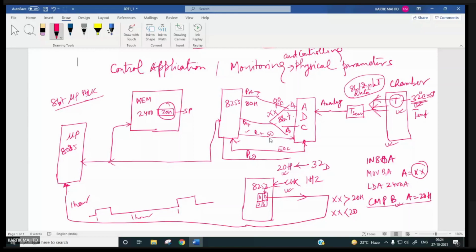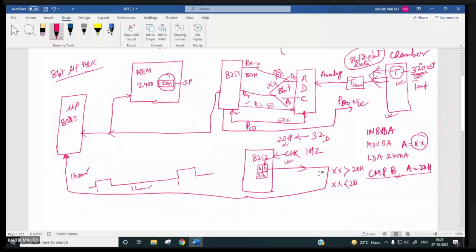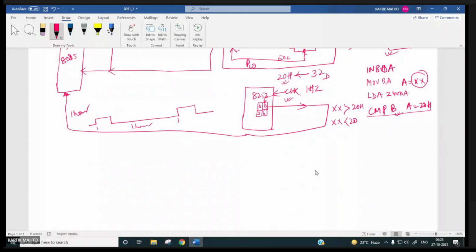some port pin, say PB0, plus 5 volt. If you make it so, then this plus 5 volt can be used for turning on or energizing some relay operated with 12 volt, right? This plus 5 volt, PB0, right? And when this relay is energized, so many contacts are going to build up.